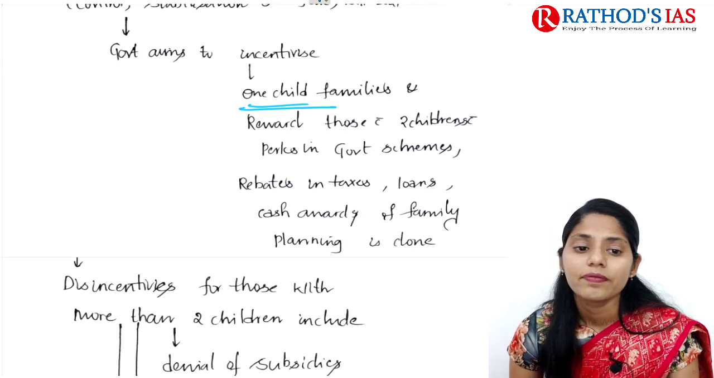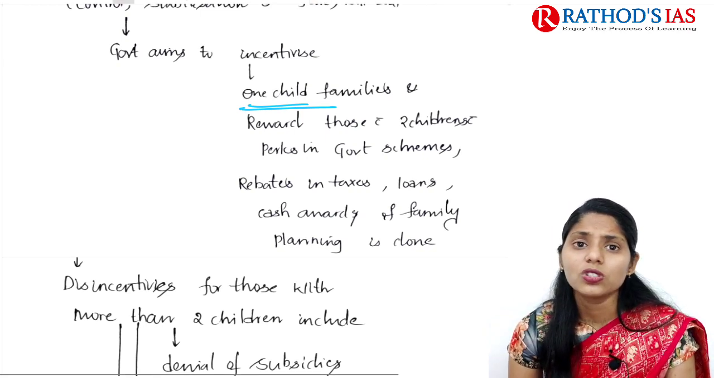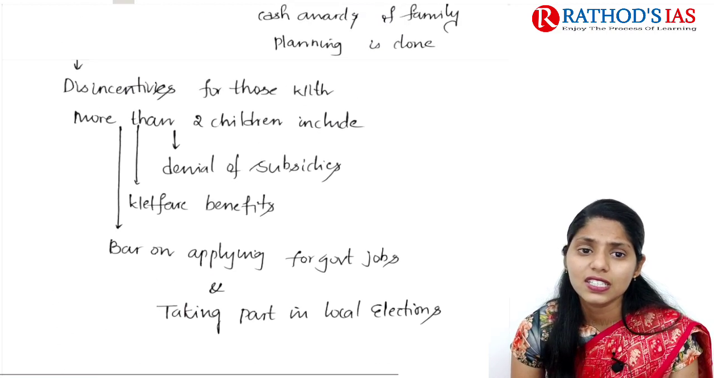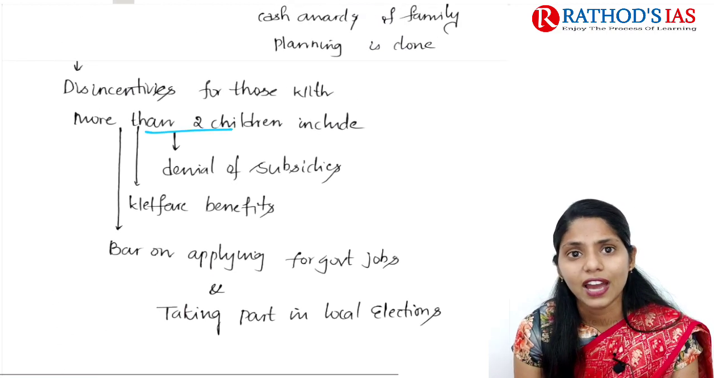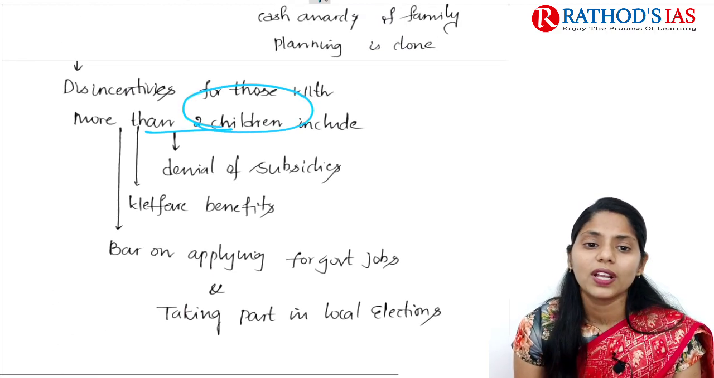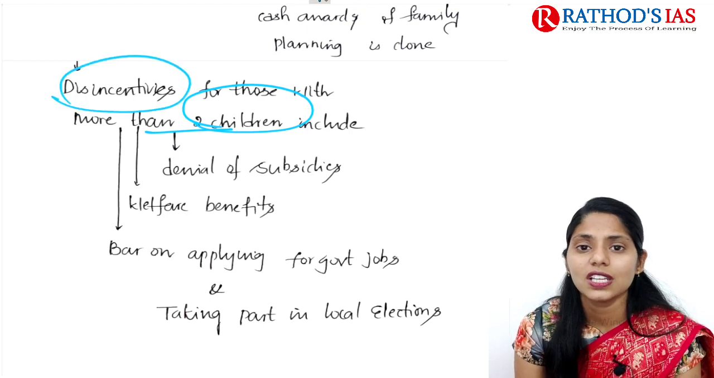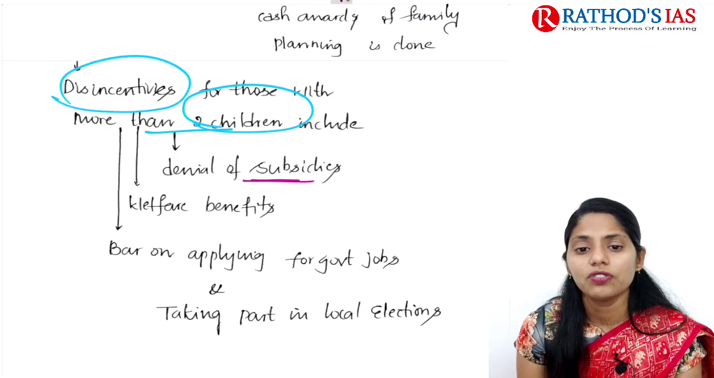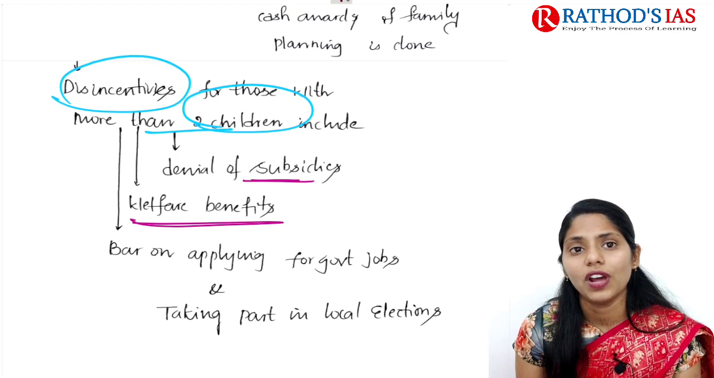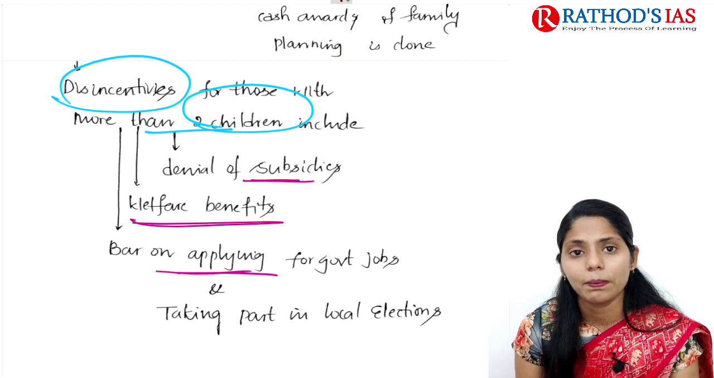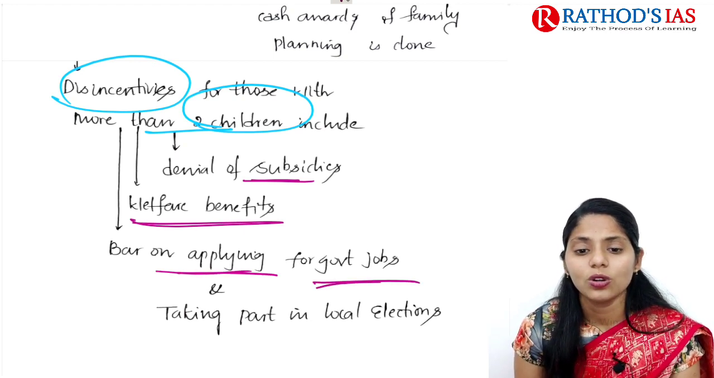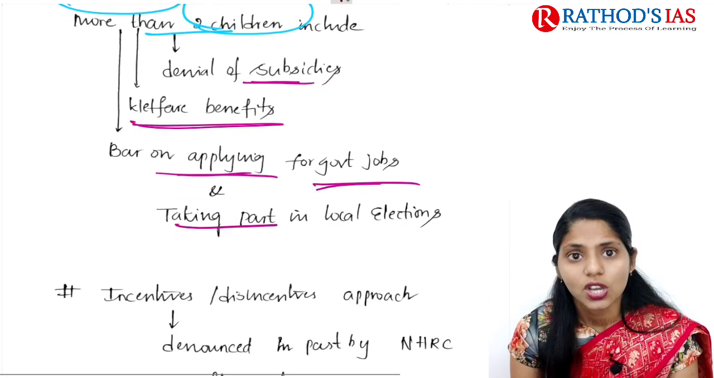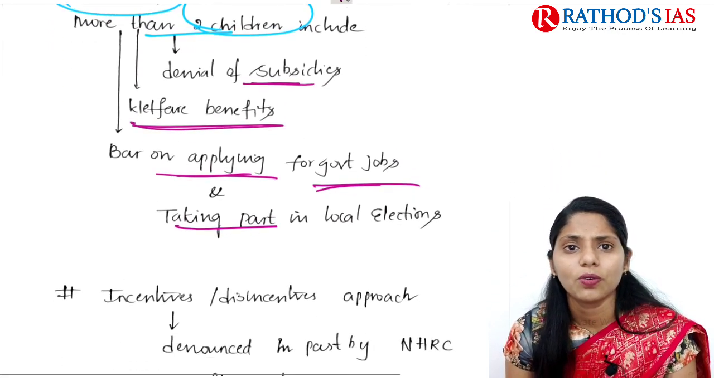And next, the government will also provide disincentives for those who have more than two children. For example, these disincentives include denial of subsidies and welfare benefits, a bar on applying for government jobs, and a bar on taking part in local elections. So these are some of the disincentives that will be provided.